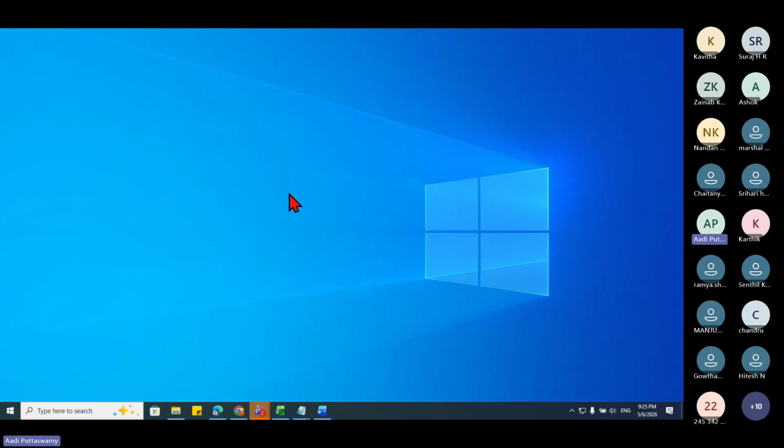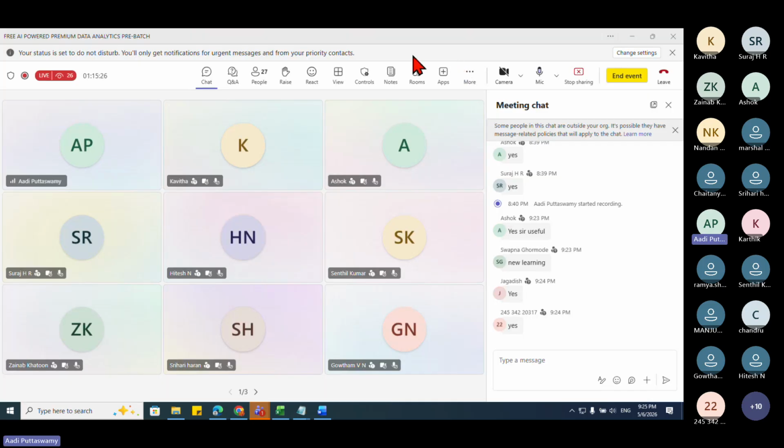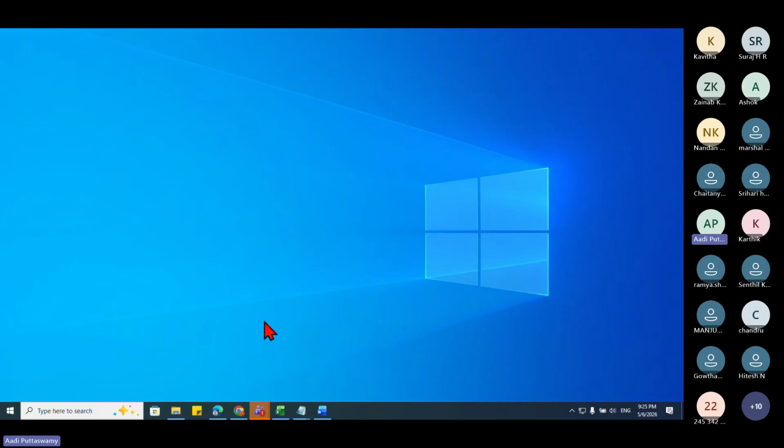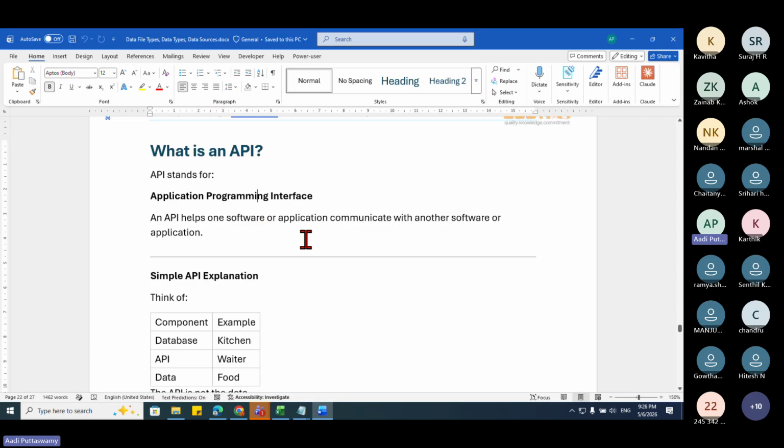They will give you some code, which is nothing but the API code, which is chargeable if they think the content is a paid version. So you should be very careful about it. If you want to connect, you have to collect your API codes and then connect. So this API is very, very useful and important now. I'll explain this in detail.